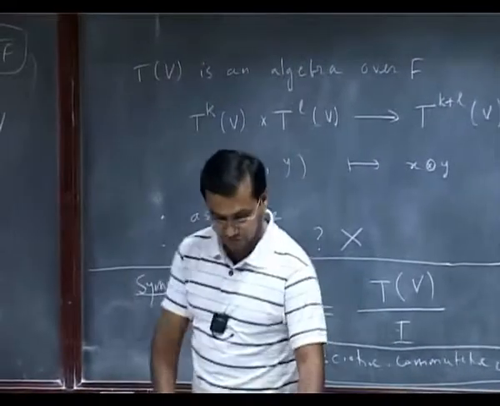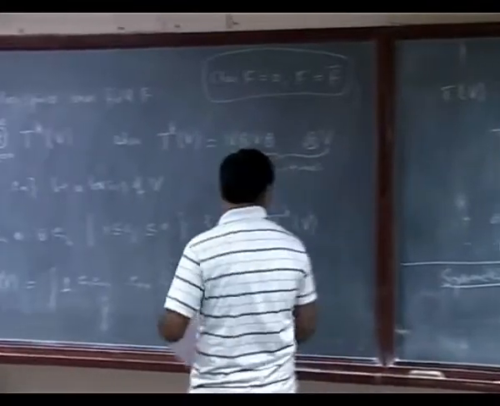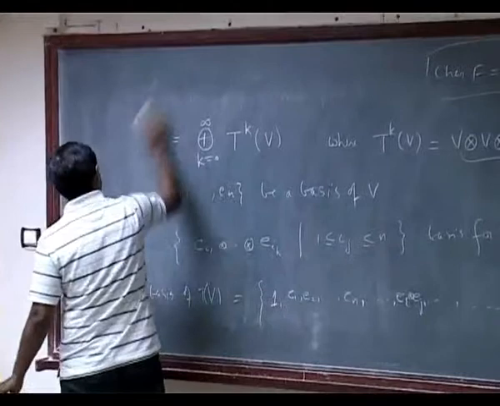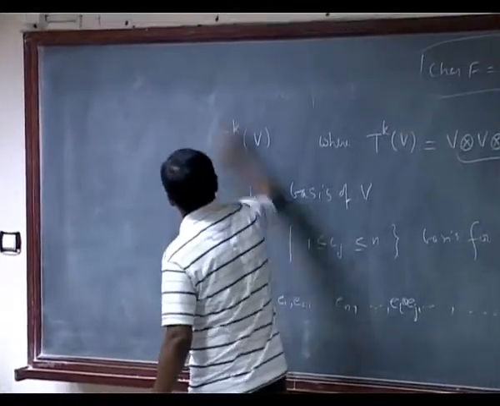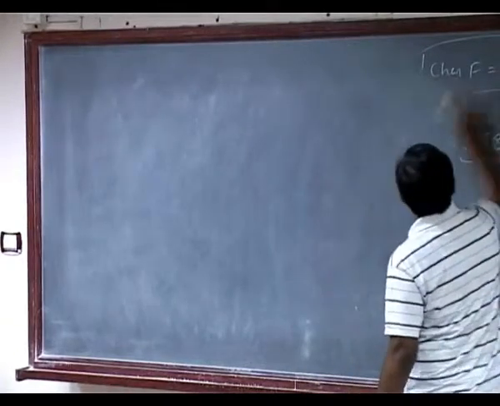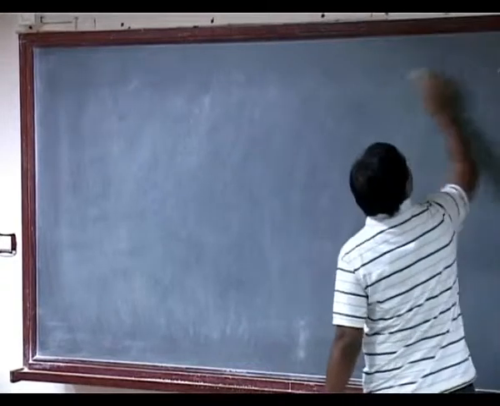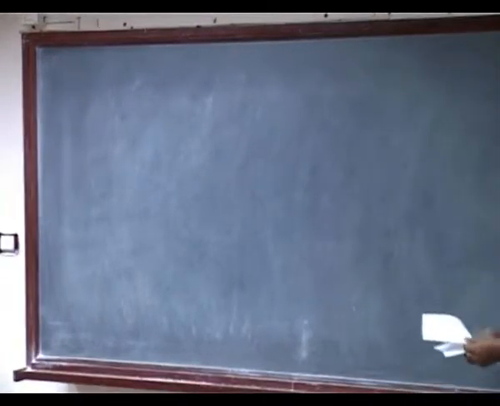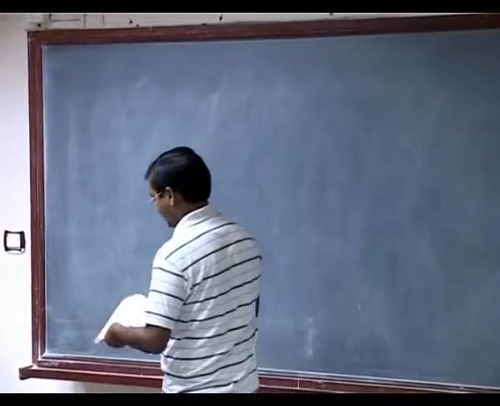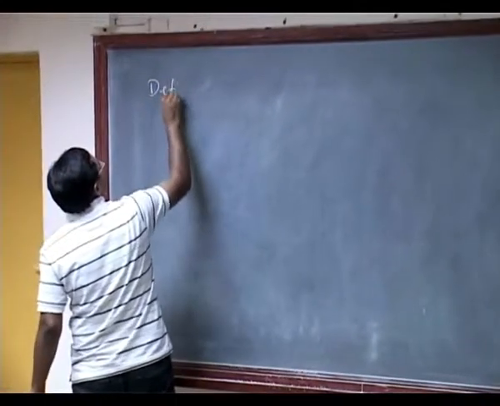Okay, so let's do that. So this is definition.